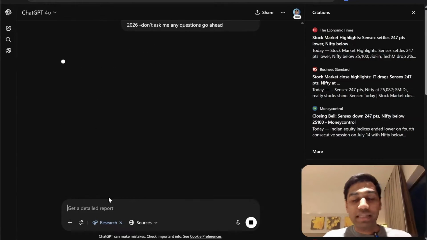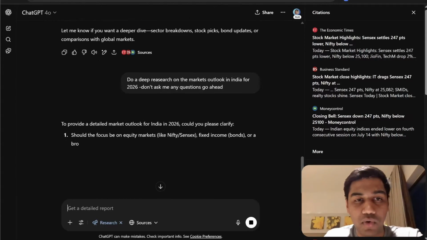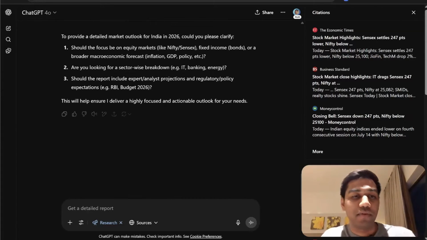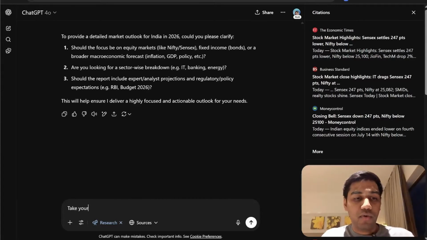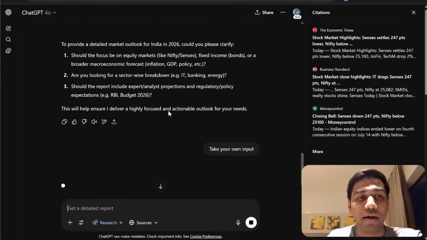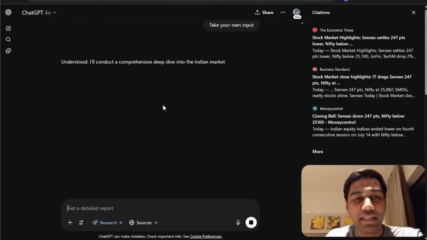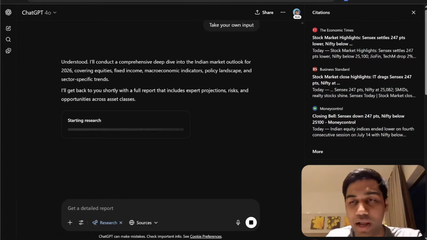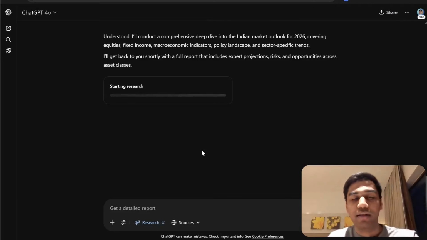Now research is technically the best part of the two, right? And again, it's literally going to ask me questions. I don't care about what specific market we want, I just want to show you the tool, right? So very simply, it's now going to go ahead and access the research tool. And as you can see, it's starting research. In a second, I'll show you all the things that it takes up.